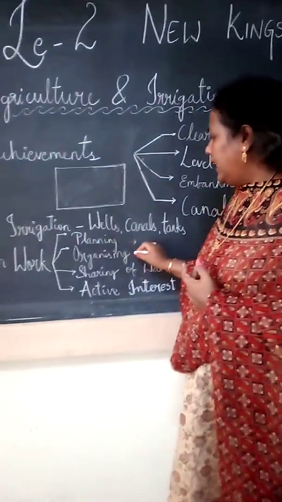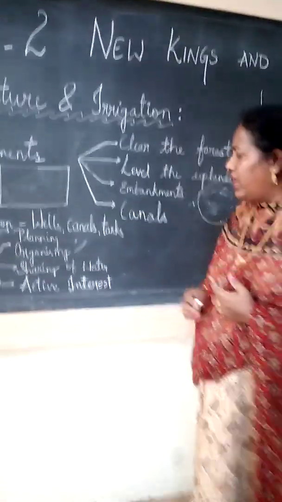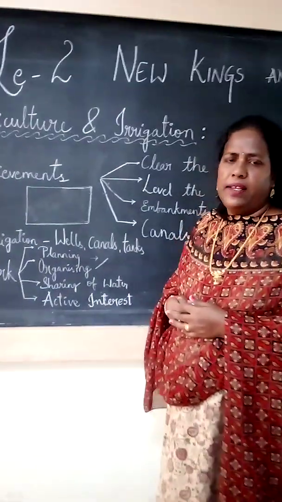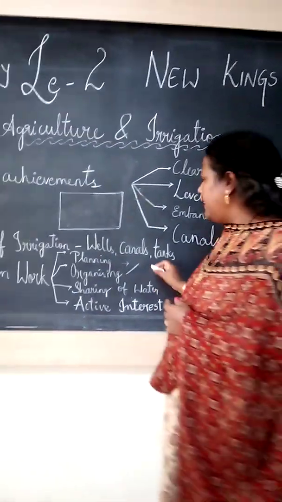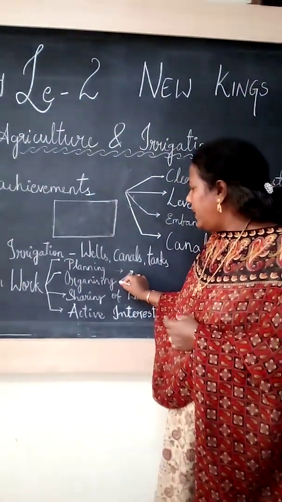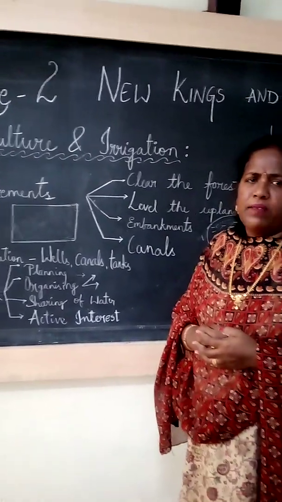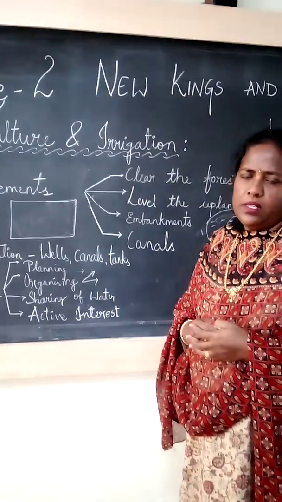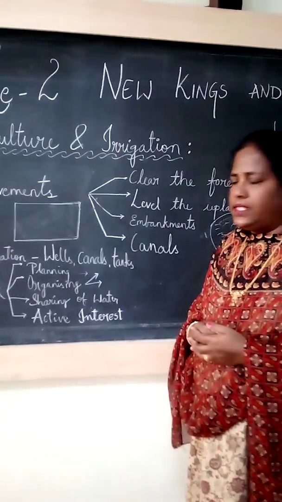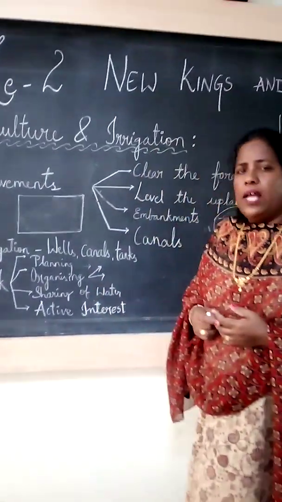Next, organizing. Organizing means to construct the canal or the tank. What do they require? Money. Yes, they required money. Next, people. That is called labor. They require labor. Next, materials. Very good. What materials did they require? Cement, bricks, then sand. Very good. They require the materials also. This is how the organizing is done.